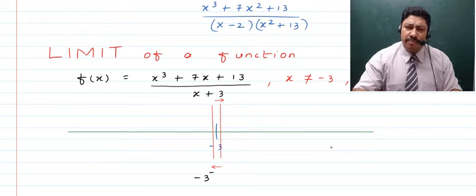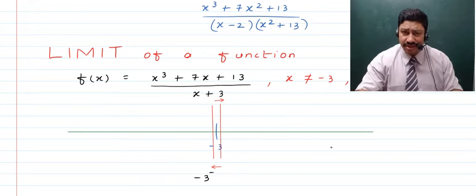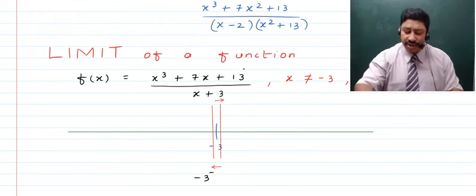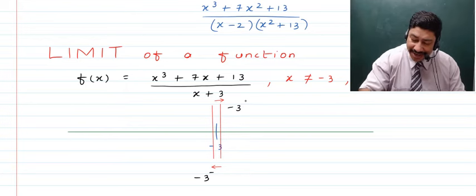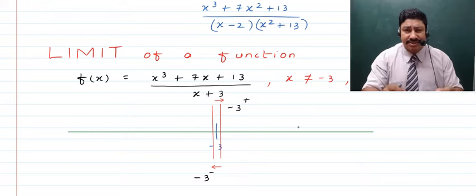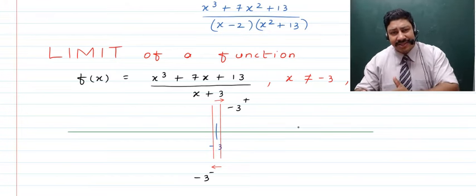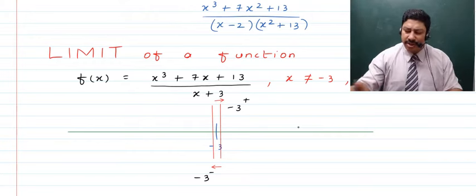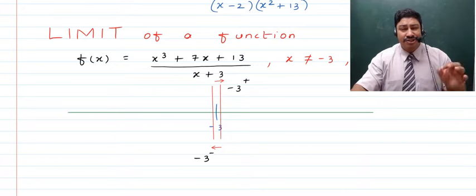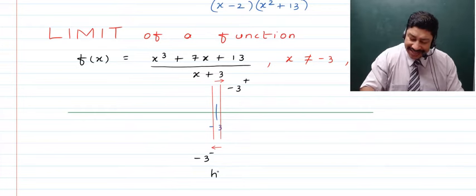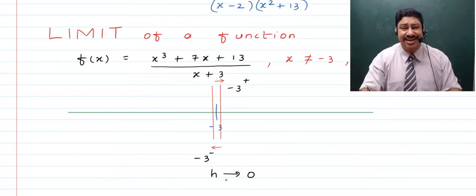Now if we talk about a point which is very close to minus 3 but on the right side of it, obviously it is on the right side of the real number line. In other words, this is minus 3 plus an infinitesimally small distance greater on the right hand side on the real number line from minus 3. Normally, when you talk about this infinitesimally small quantity, you name it h, and you say that h is tending to 0.